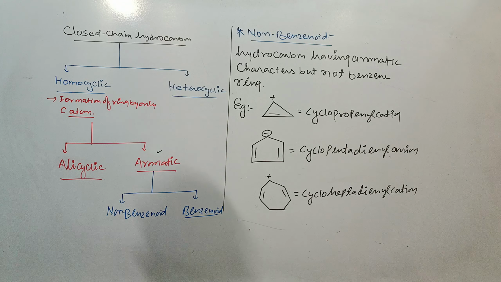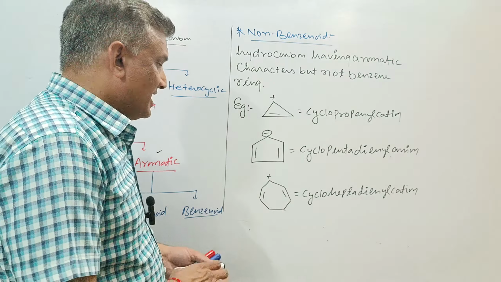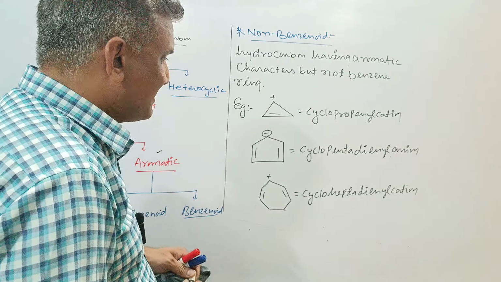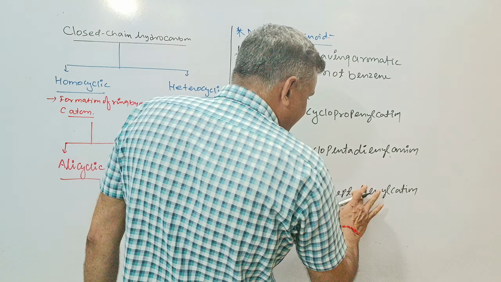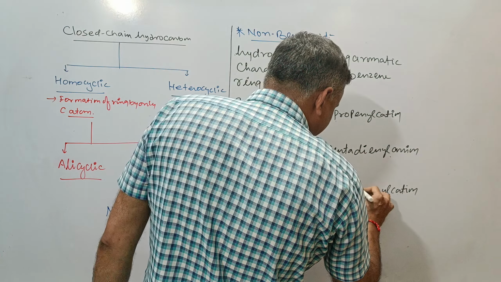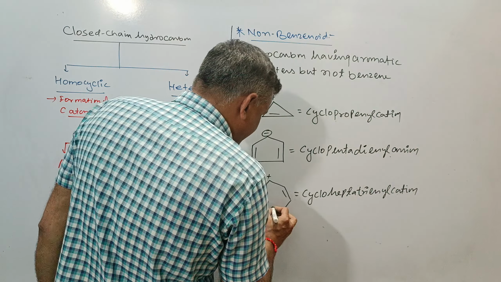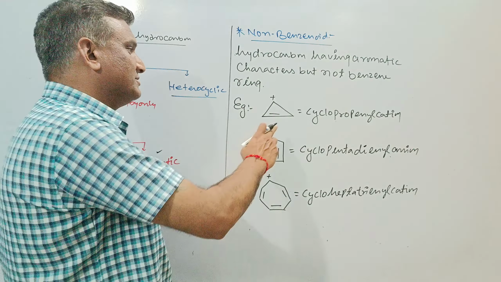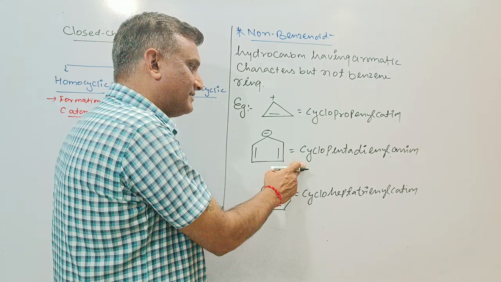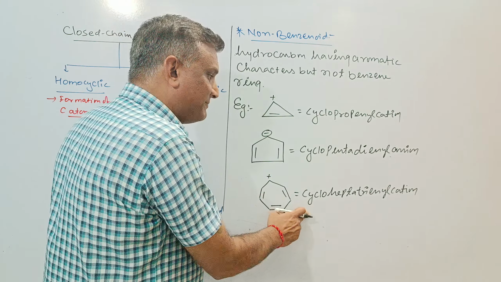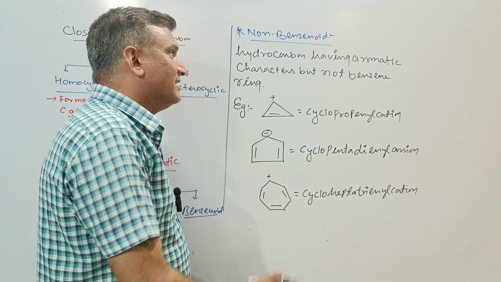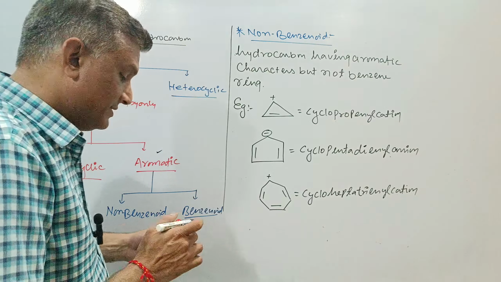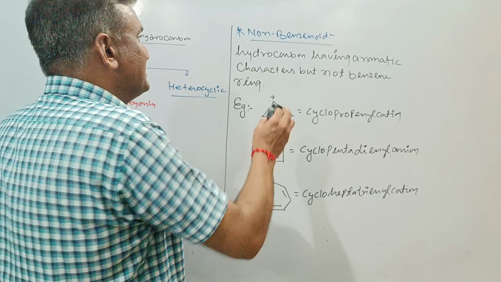So this was about the non-benzenoid, and regarding it, we can take the example cycloheptatrienyl. This is the trienyl cation. So this was about the cyclopropenyl, cyclopentadienyl, and this is the cycloheptatrienyl cation as a non-benzenoid hydrocarbon. Now I would like to go with the benzenoid.